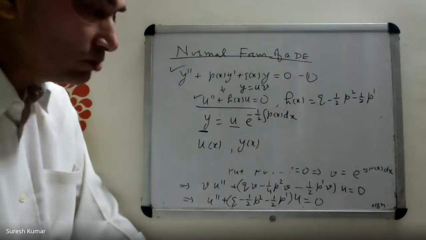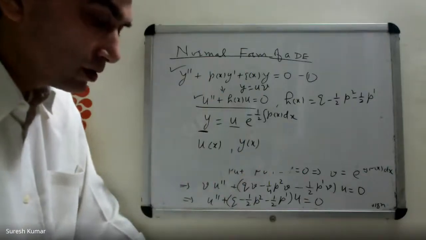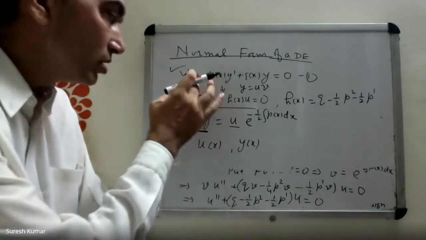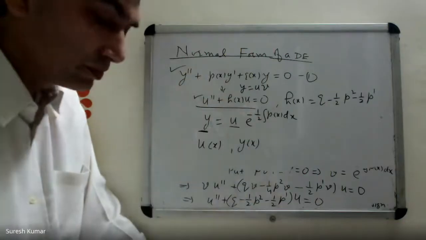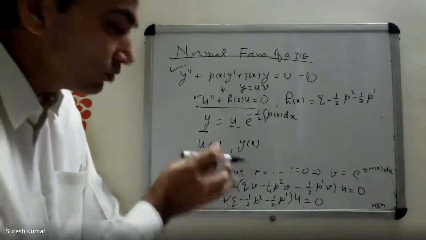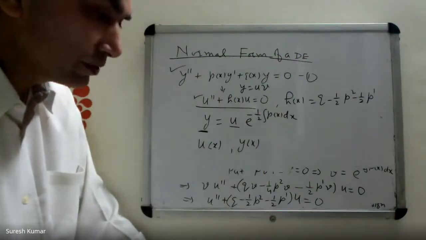You will see that there are two very important results for this form of the differential equation that we are going to do very soon. So that's why we convert this equation into this form. This is called the normal form. Zeros of u(x) and y(x) would be the same.